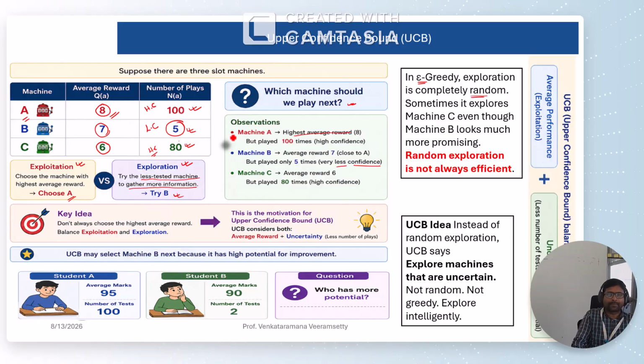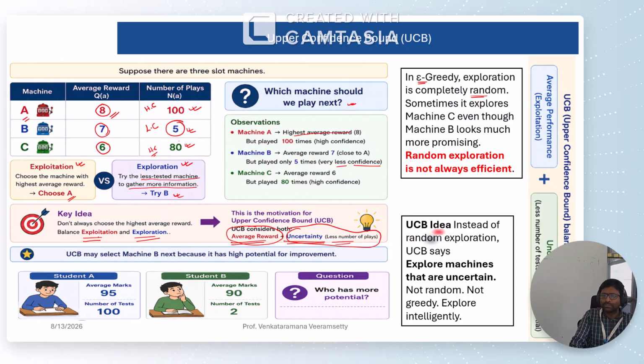So our upper confidence bound is a combination of both. That is the exploitation. It will balance the exploitation and also exploration. That exploration is based on the uncertainty, nothing but the less number of plays, and the exploitation is based on the average reward. So the UCB considers the exploitation based on the average reward, and also it considers the exploration based on the uncertainty. That means the machine which has gone for the less number of plays. There is no random here.